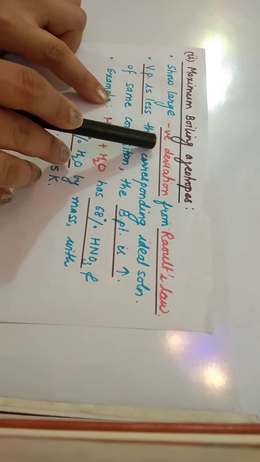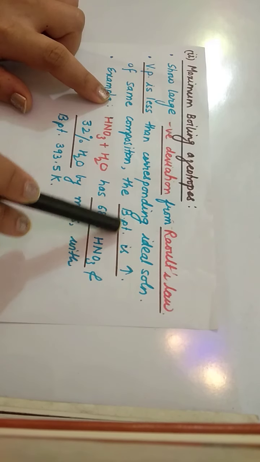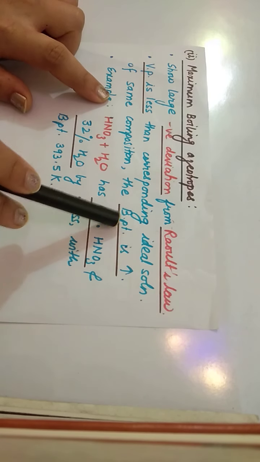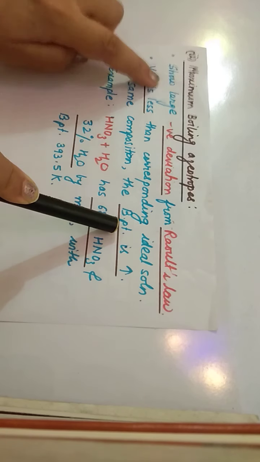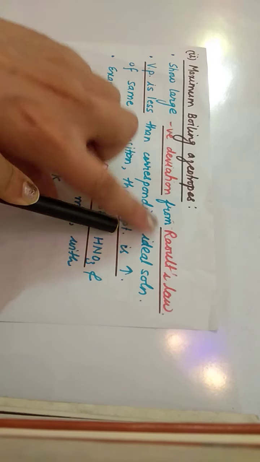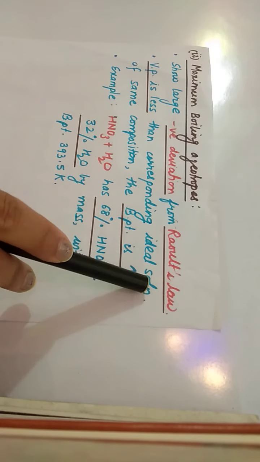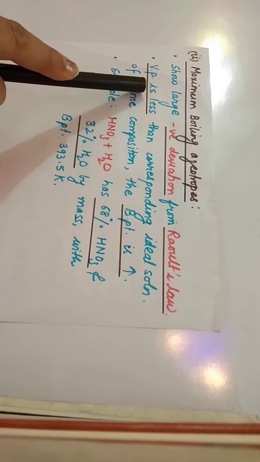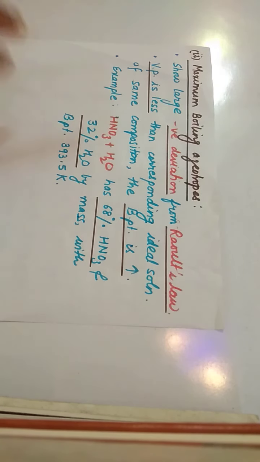The temperature at which they start boiling, children, that boiling point, will be very high because the bond is strong. Whenever such a condition is seen, negative deviation from Raoult's law is seen. Vapor pressure will be less and boiling point will be maximum, high.